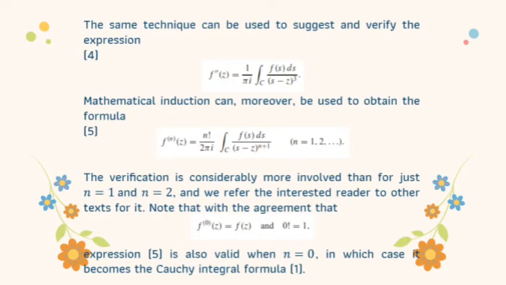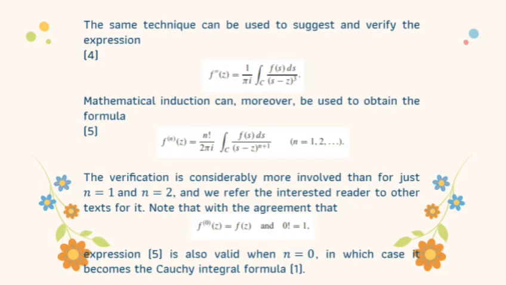The same technique can be used to suggest and verify the expression for the second derivative of f(z), which is equation 4. Mathematical induction can, moreover, be used to obtain the general formula, equation 5. That is, if we want to find a derivative of order higher than 2, we can use equation 5. The verification is considerably more involved than for just n equals 1 and n equals 2, and we refer the interested reader to other texts for it.